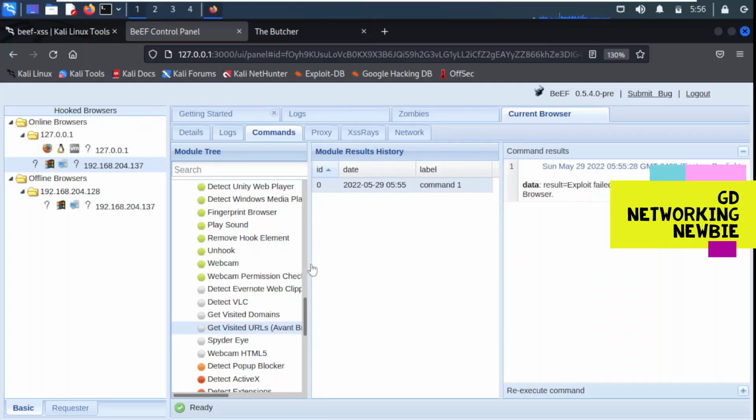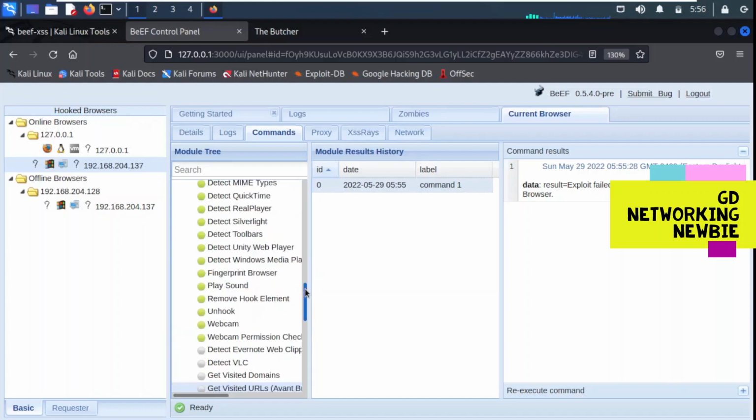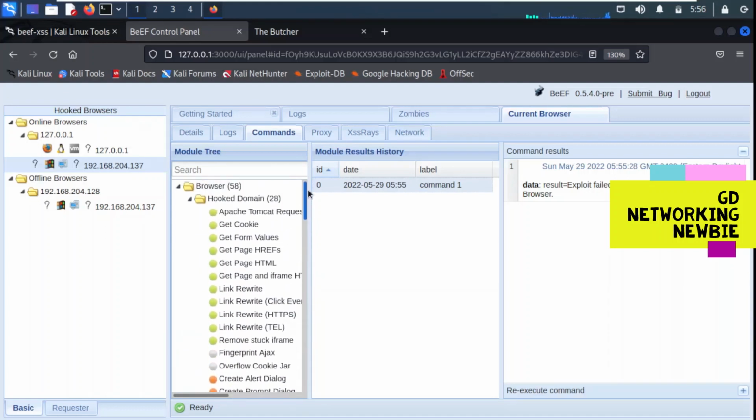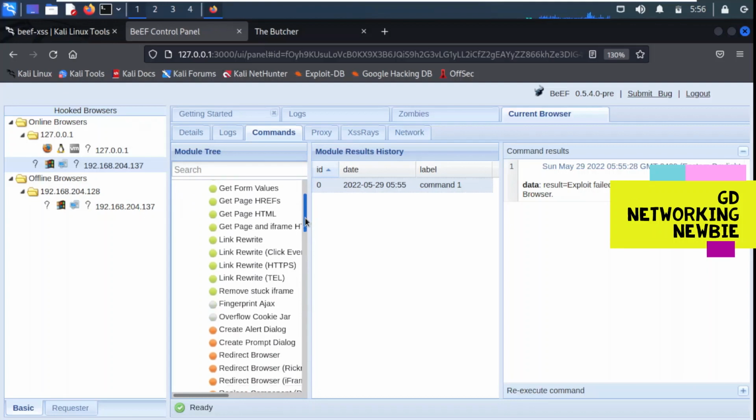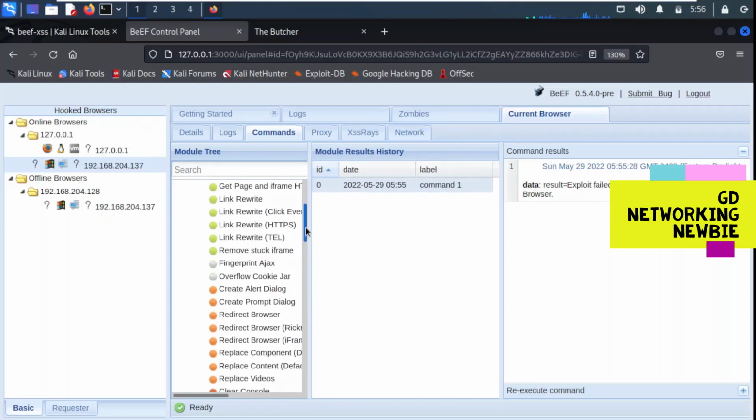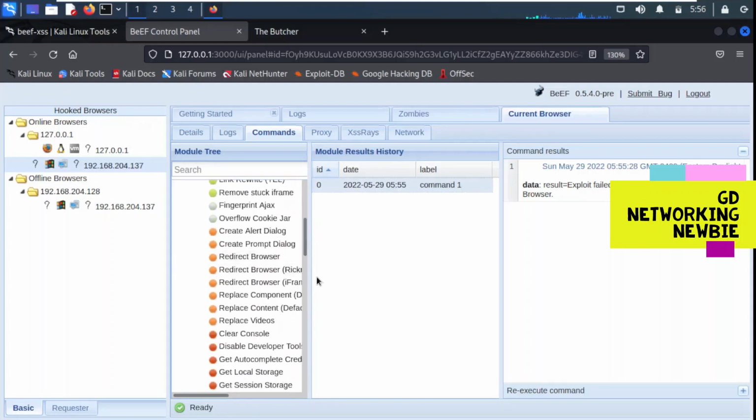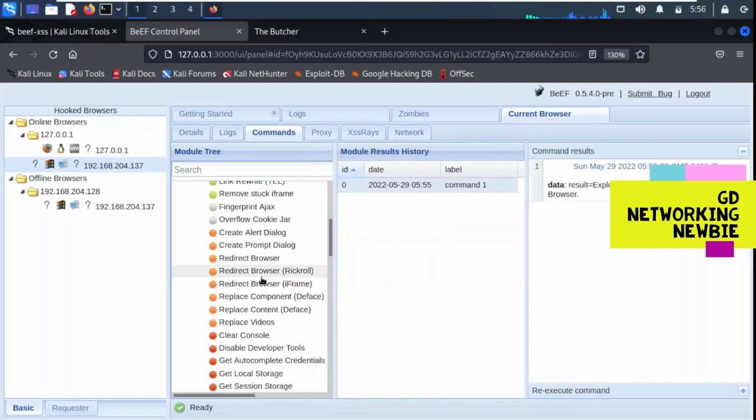So browser, and then again we have here the hooked one. So we are in this browser and hooked domains, and in this we can also have one more. I mean, there are many, but you can actually redirect this browser as well. So for example, you can see here there is a redirect browser. It means we can redirect the browser of the victim machine to somewhere else.